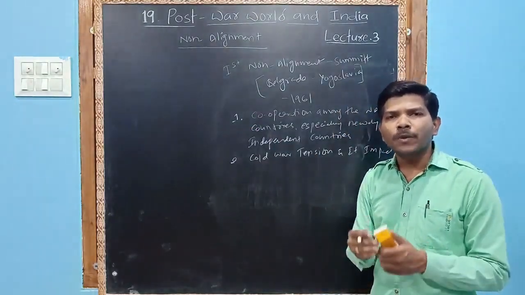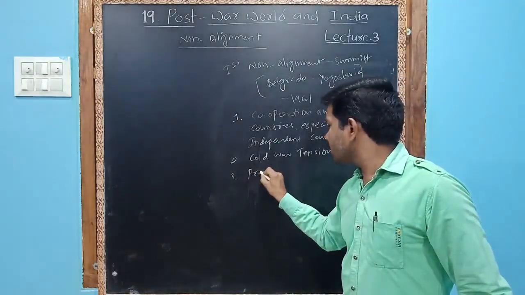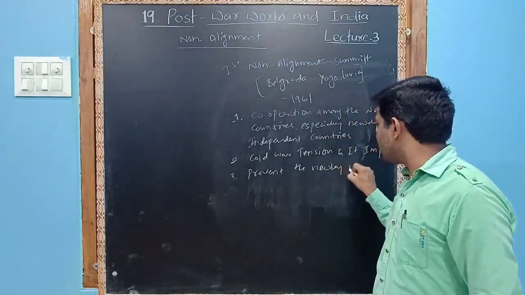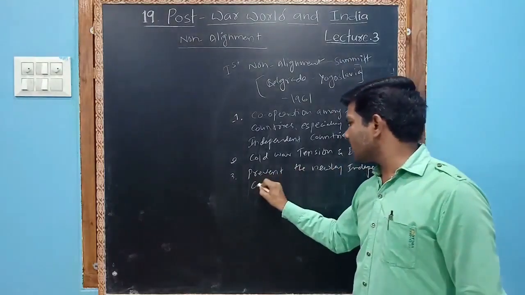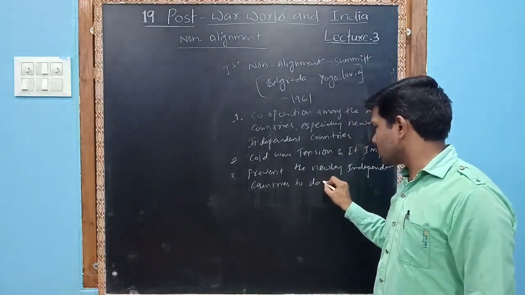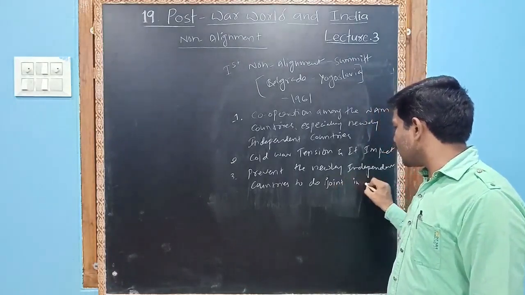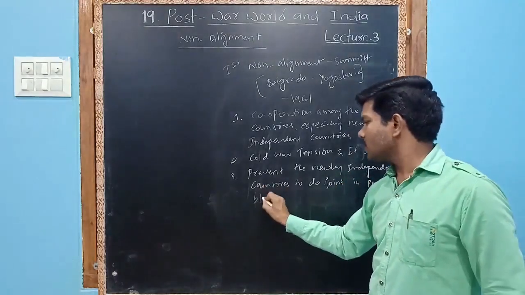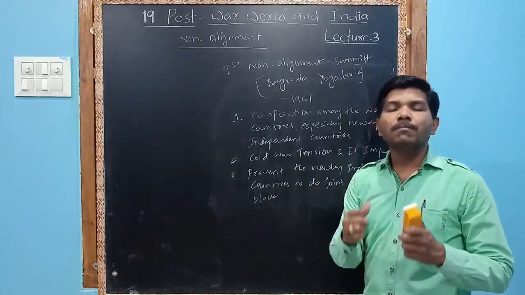And third one, to prevent the newly independent countries from joining the power blocks. So these three are very important aims of the Belgrade summit.